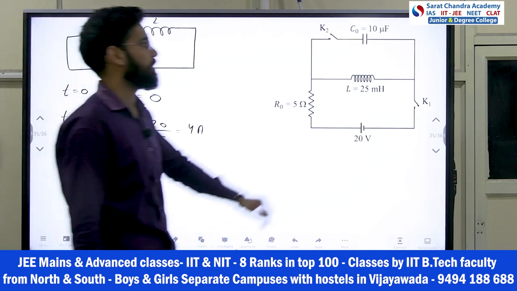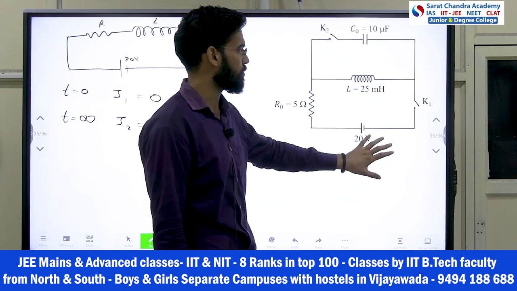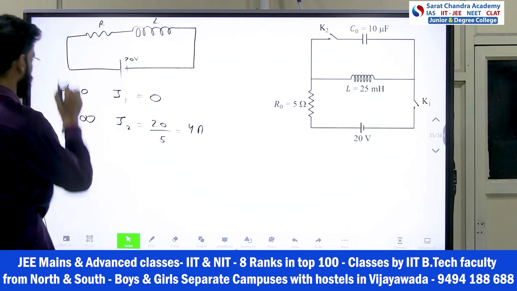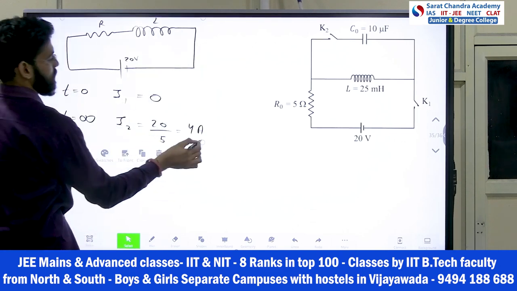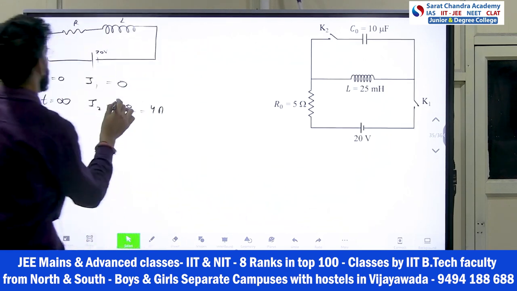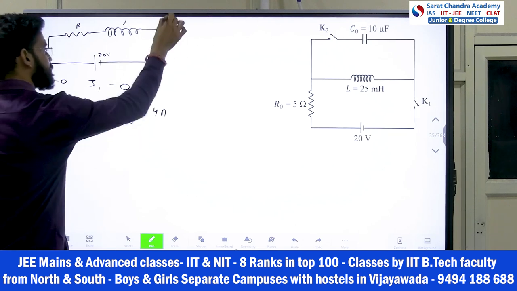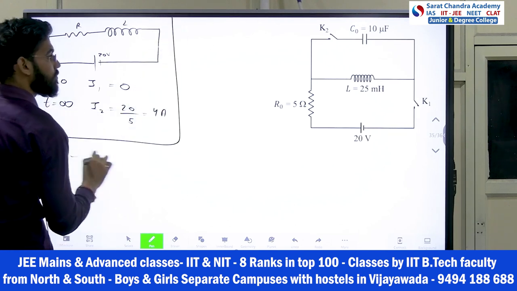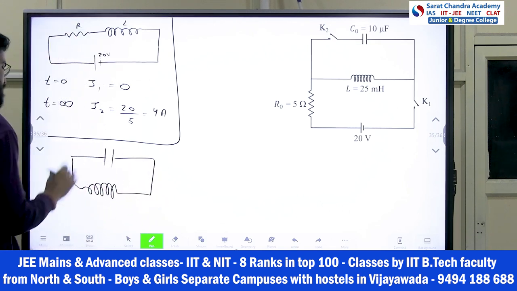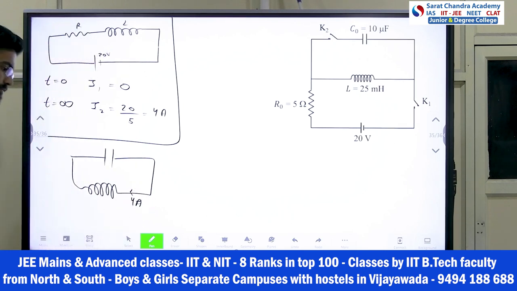Now he said suddenly with K2 closed and K1 open. So this circuit got open, so this is not working now. Here only this is the circuit. So what is the condition now? You have a capacitor and you have one inductor, and you have 4 ampere current.